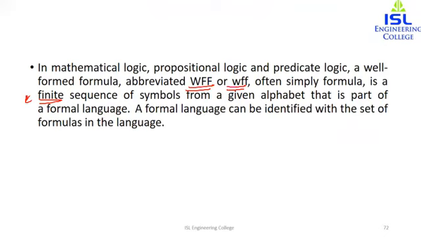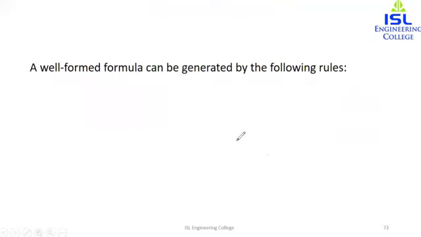Now let's see the rules. A well-formed formula can be generated by the following rules. Basically there are 4 rules. What are the rules? A statement variable standing alone is a well-formed formula. So P, simply P or Q or R, any of these variables by themselves is a well-formed formula.